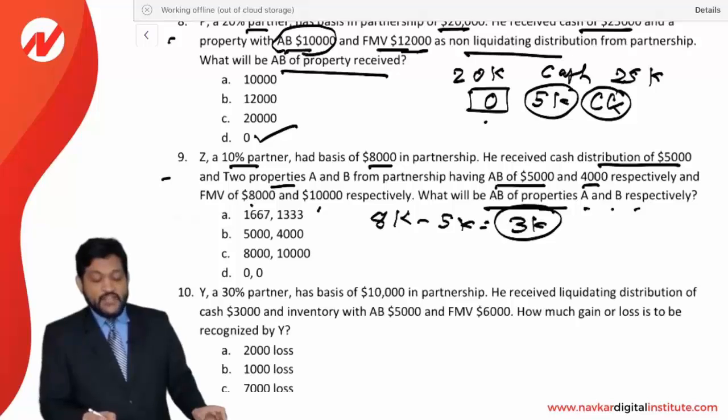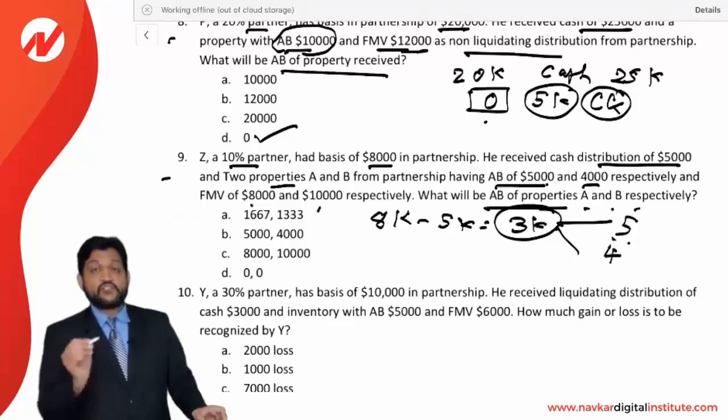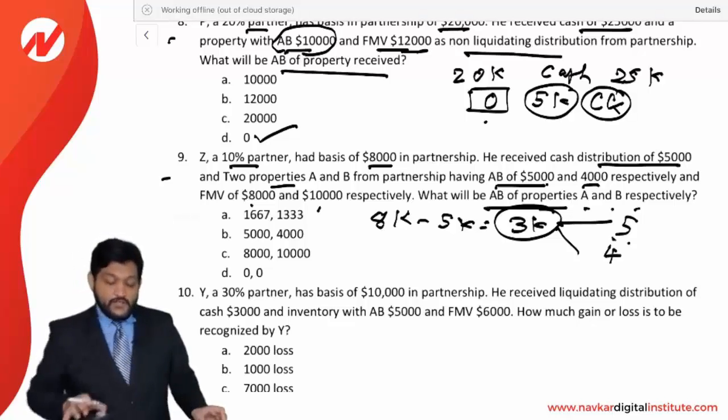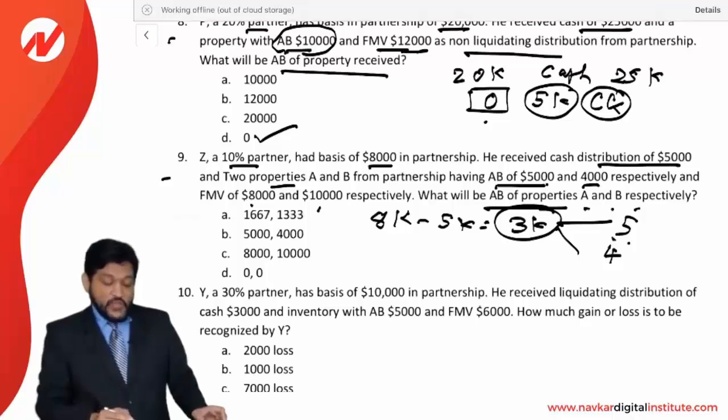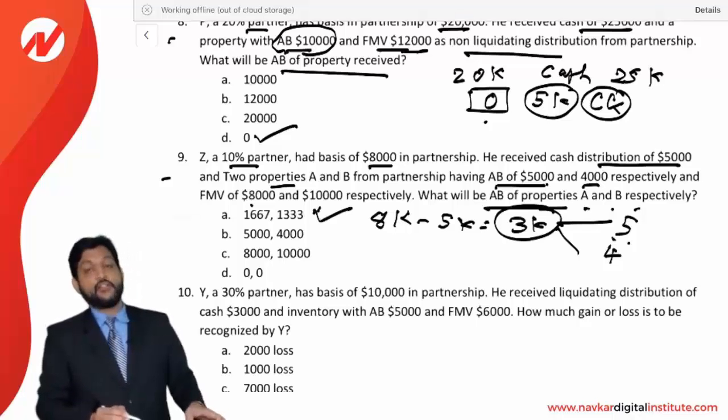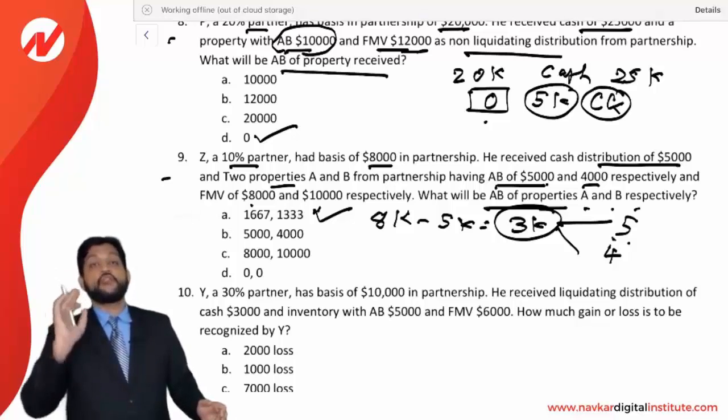Now this 3,000 of basis will be distributed between both the properties in the ratio of their respective AB. The respective AB is 5,000 and 4,000, so the ratio applied is 5:4. Now we just distribute in the ratio: 3,000 into 5 divided by 9 is going to be 1667, and 4 divided by 9 is going to be 1333. So the answer should be 1667 and 1333. A is the correct option. So first we reduce the cash distribution and the remaining basis is distributed between both the properties in the ratio of their respective AB.